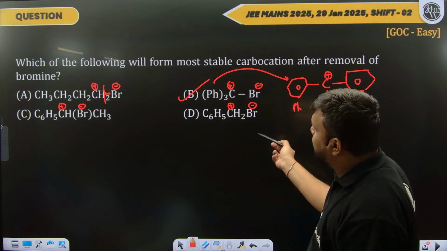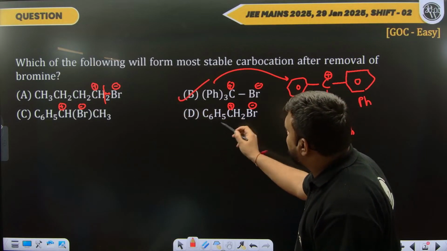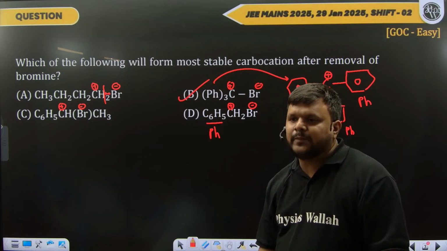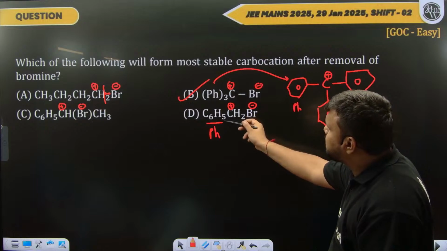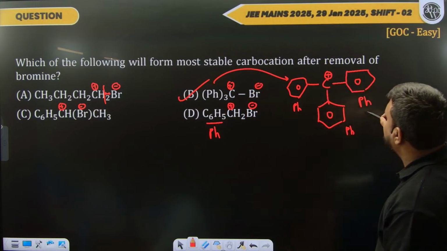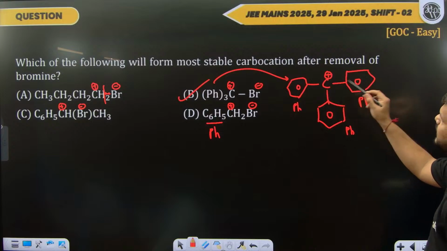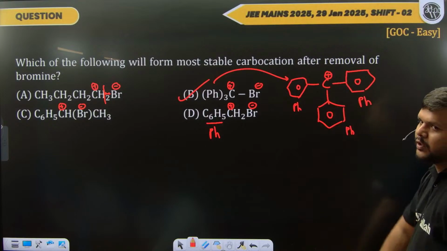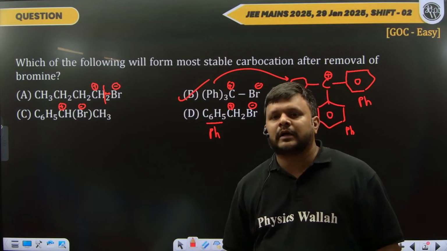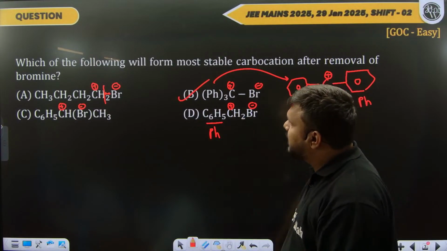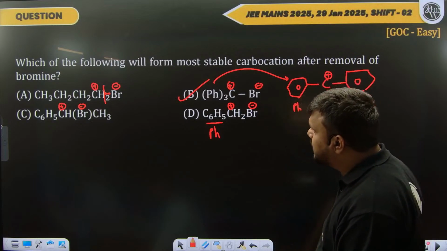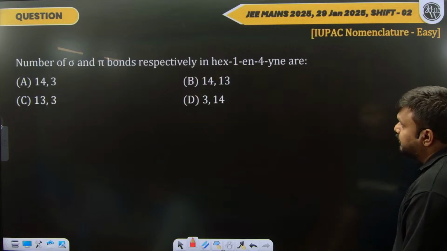In the others, only 1 phenyl group is at the benzyl position, so they are not as stable as option B. So option B is the correct answer. Hopefully this was a very easy question. Let us move to the next question.